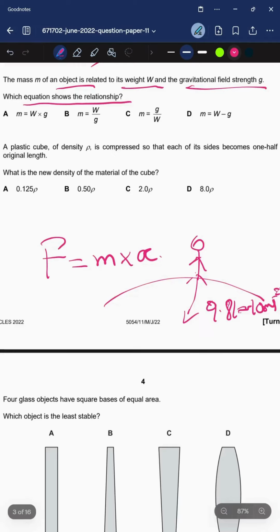Which is our weight. And that weight is equal to mass times the gravity. Because why? Because the force is equal to mass times acceleration. So the force that we have is our weight, and our weight is equal to mass times acceleration. And acceleration is because of the gravity of Earth.